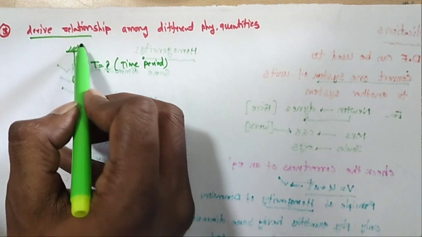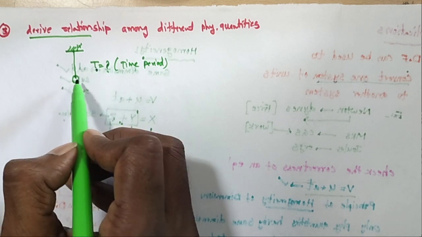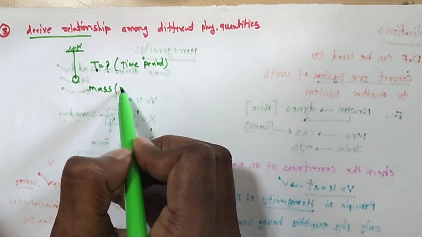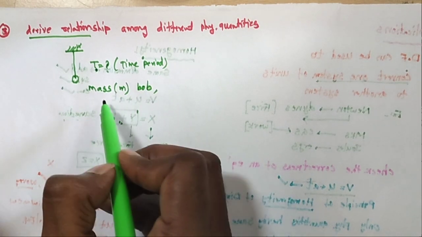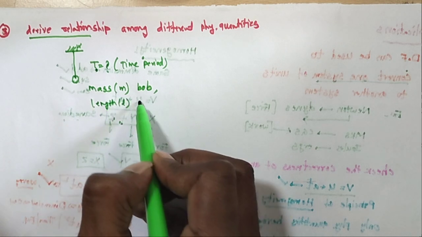So here my assumption is that this time period may depend on the mass of the bob. The mass of the bob, first one. Second one, the length of the pendulum.